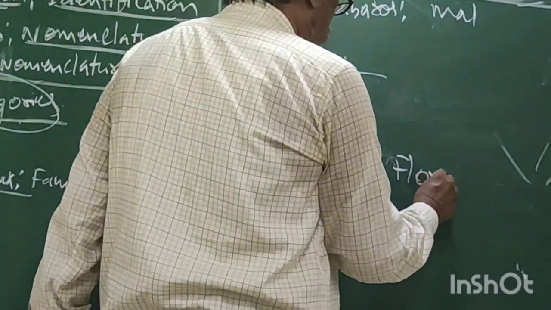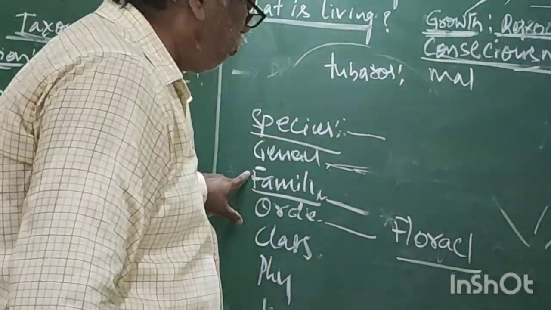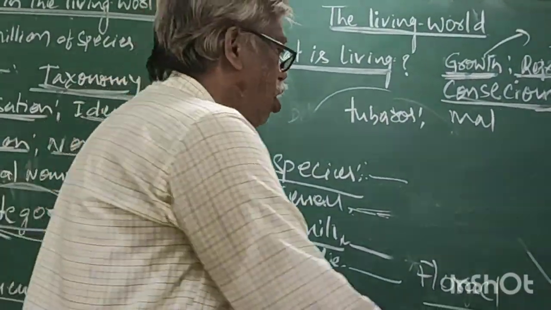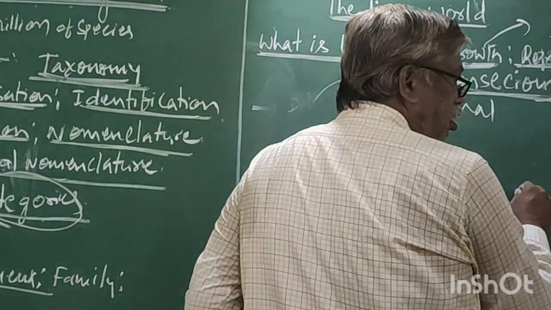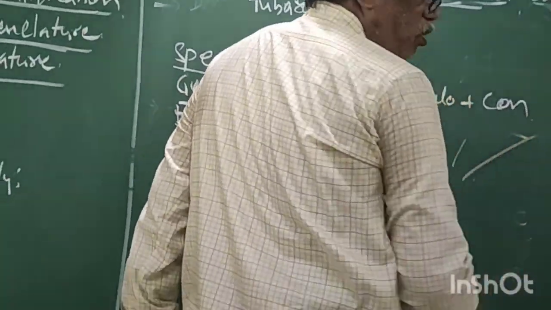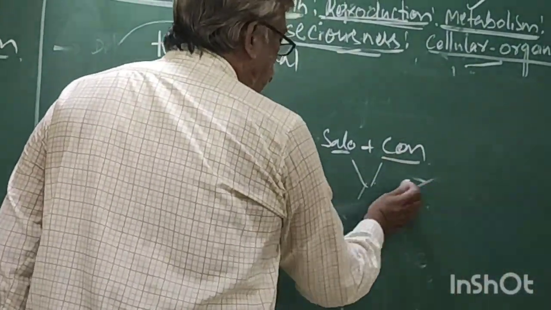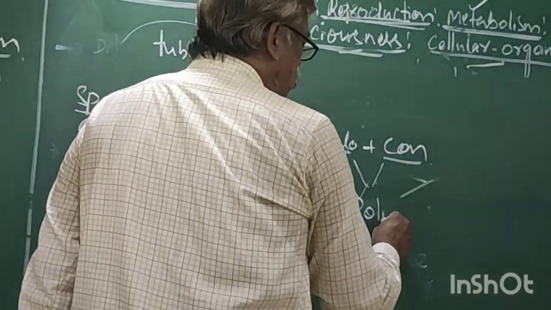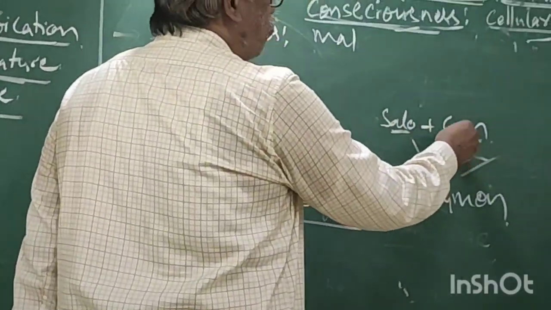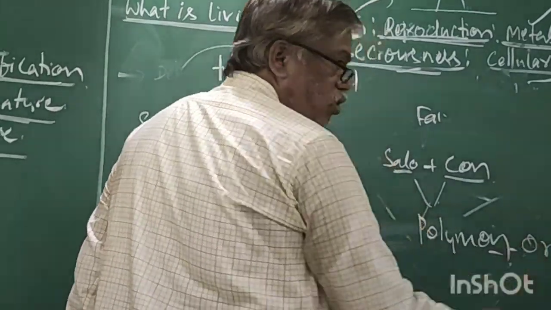Floral characters. Many families together form an order. Right. One, Solanaceae, Convolvulaceae. Solanaceae and Convolvulaceae together form Polemoniales. These two are families. It is an order.